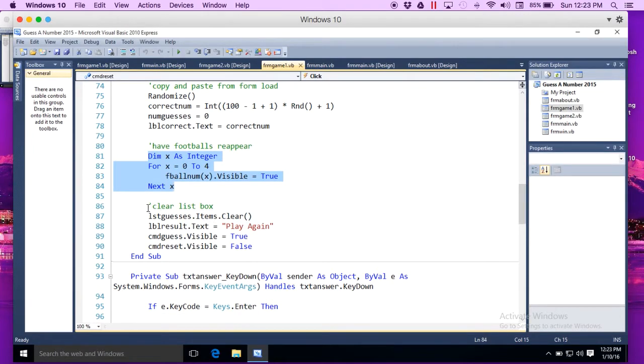And then finally, clear the list box. List guesses dot items dot clear, parentheses, parentheses. That clears all the list. That clears all the guesses.